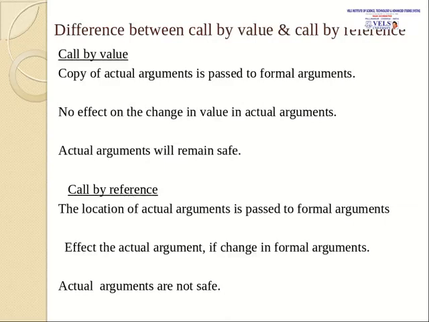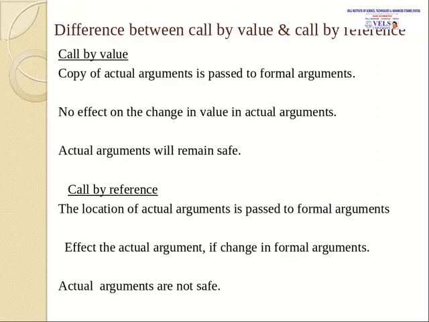When you use call by value, a copy of the actual arguments is passed to the formal arguments. When you use call by reference, the location of the actual argument is passed to the formal arguments. In call by value, a change made to the formal arguments inside the function has no effect on the actual arguments. In call by reference, it does affect the actual arguments.